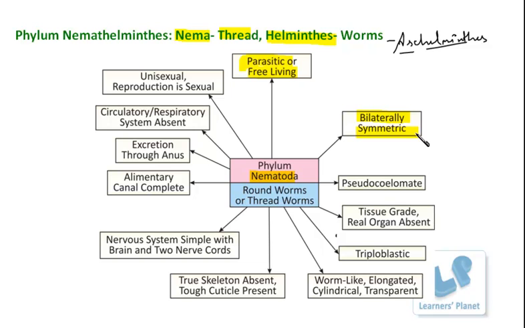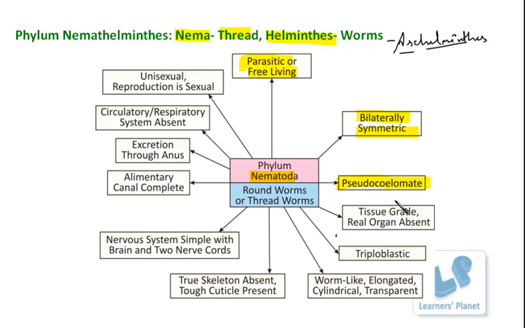So these organisms, like the platyhelminths, are also bilaterally symmetric. That means their body can be divided into two equal halves if it is divided from the vertical plane, or I think it will be better if I say from top to bottom. Next, these organisms are pseudocoelomate.